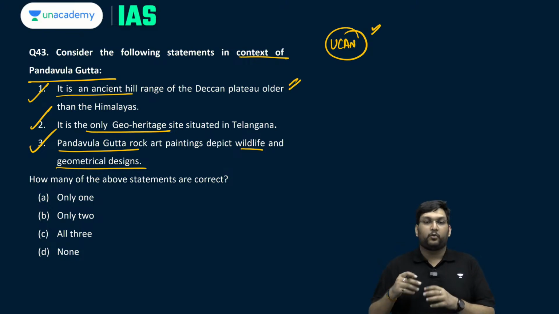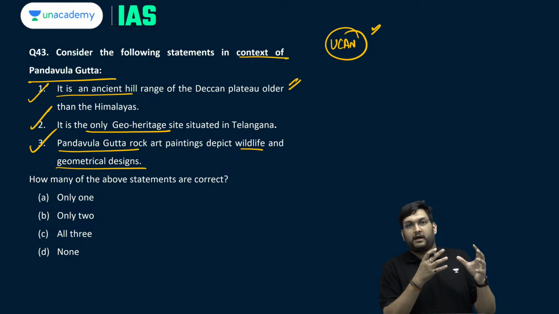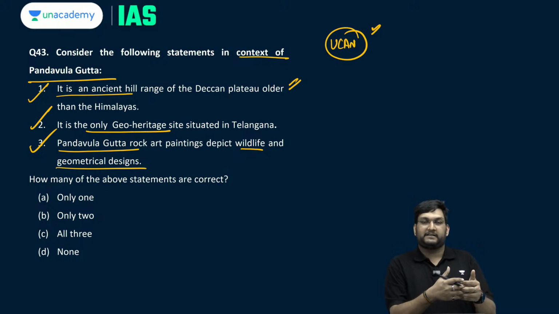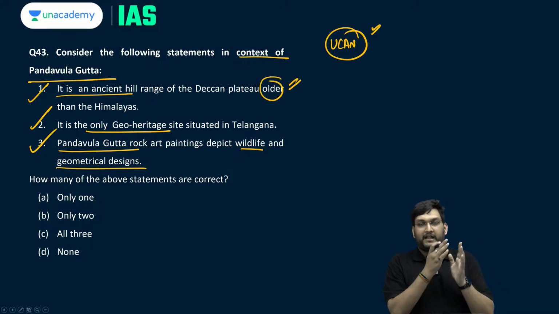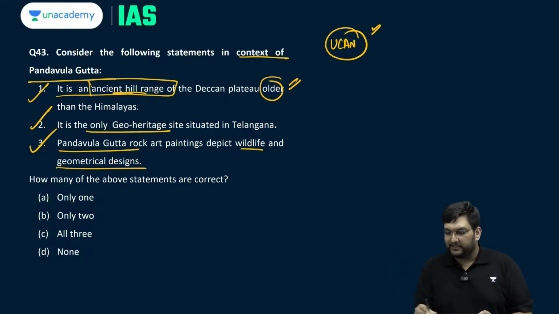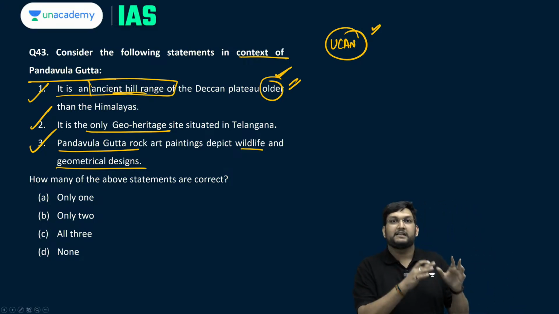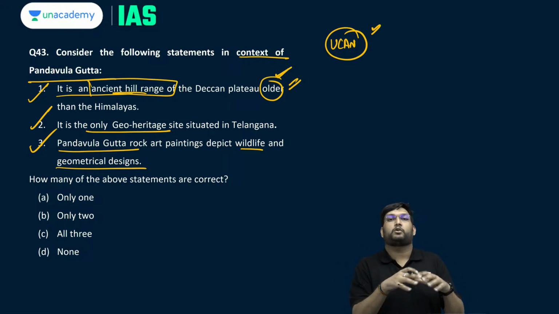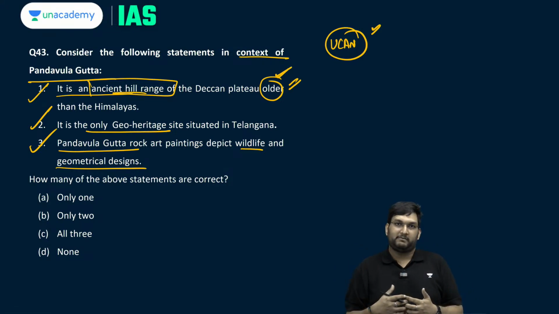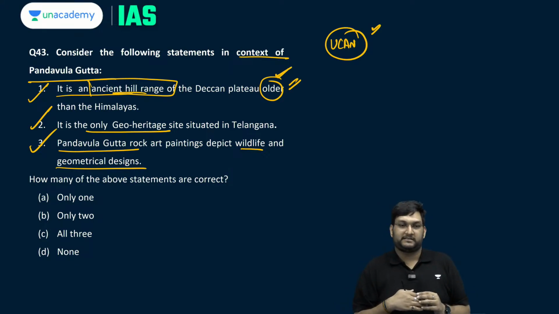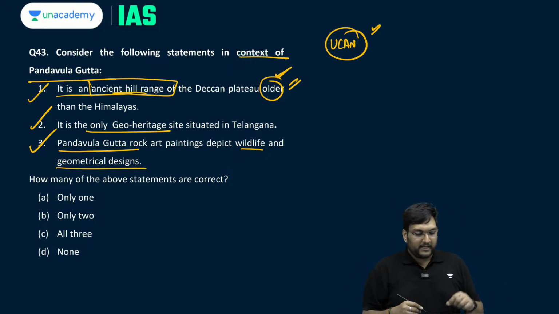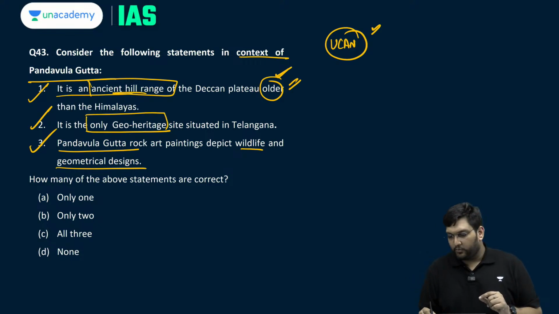Yes, it is one of the older parts of the Indian plate itself. So therefore it is an ancient hill range older than the Himalayas. Because it's part of the Deccan Plateau itself, it automatically is much older than the Himalayas. The Himalayas formed when the Indian plate went into the Eurasian plate itself, and therefore the fold mountains. Now is it only from Telangana?